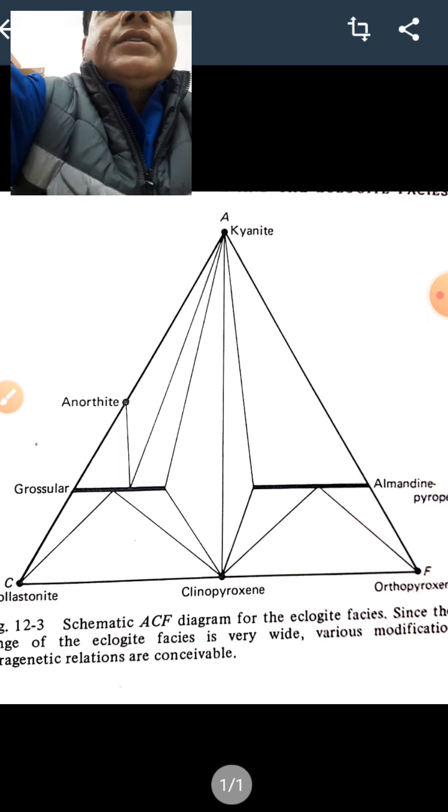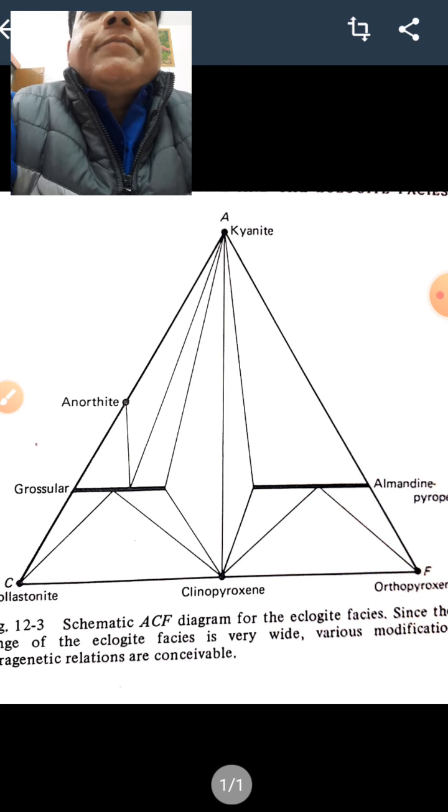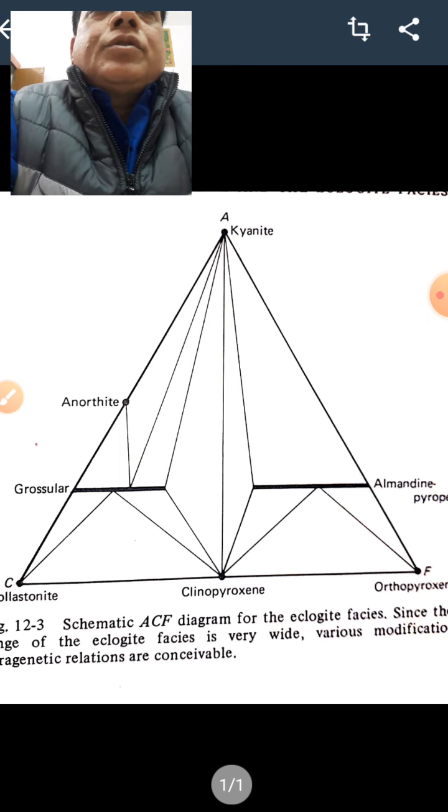Now, talking of this eclogite facies, we can in general say eclogite facies represents the highest pressure and medium to high temperature. It was proposed by Eskola in 1921, and this facies developed mostly in gabbroic composition. The eclogites are composed of the main minerals that I told you, omphacite and garnet.